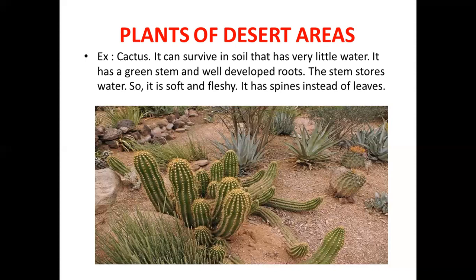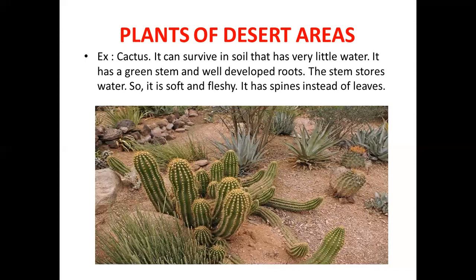Once again, let us see about the plants in desert areas. Cactus grows in a desert and it can survive in soil that has very little water. It has green stem and well developed roots. The stem stores water, therefore it is soft and fleshy, but we cannot touch the stem because the stem doesn't have the leaves, it has spines instead of leaves.